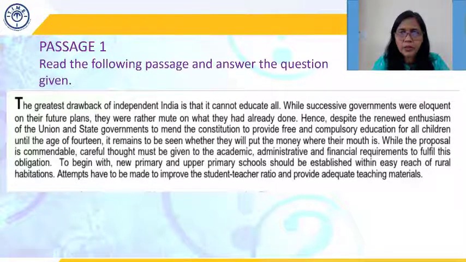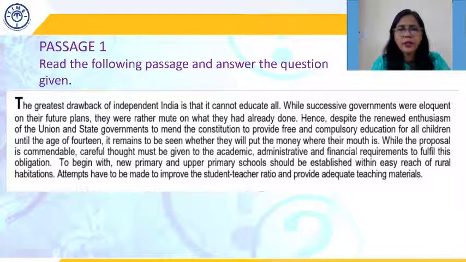So we are talking about India, we are talking about the lack of education. Not everybody has got the access to education. And then there are two opposite words that they have used over here, eloquent and mute. So governments, one after the other, they talk of their future plans, but they keep quiet on the accomplishments, if any, related to this subject.